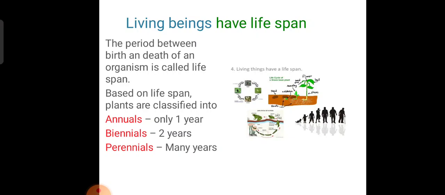In page number 14 we have the tabular column. See, animals, how long the lifespan. See, turtle, it lives 150 years, elephant 70 years, cow 20 years, eagle 20 years, and man approximately 70 to 80.